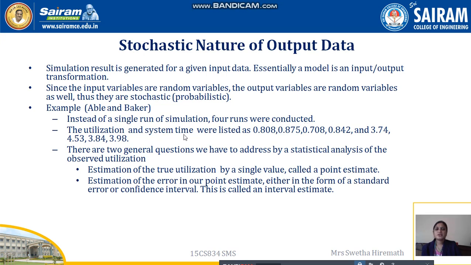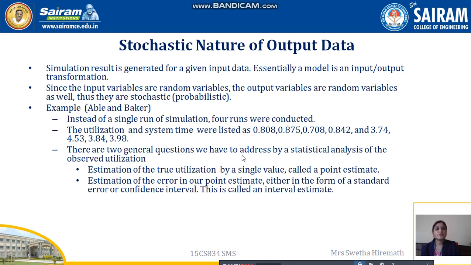The utilization values were listed as 0.808, 0.875, 0.708, 0.482 and the system times as 3.74, 4.53, 3.84, 3.98. So utilization and system time have been given for the 4 different runs that were conducted.